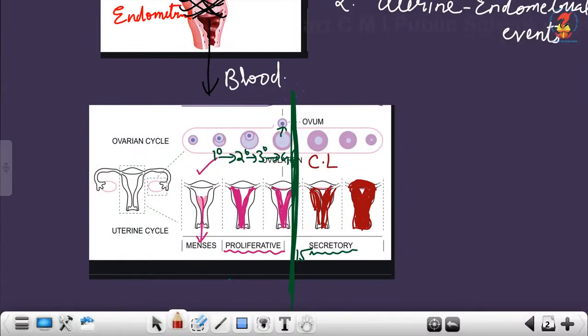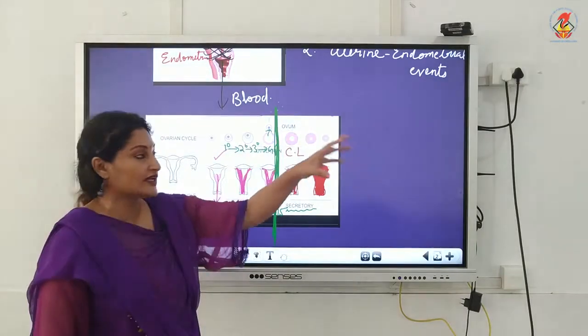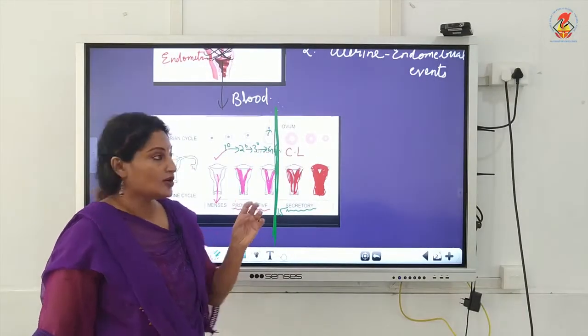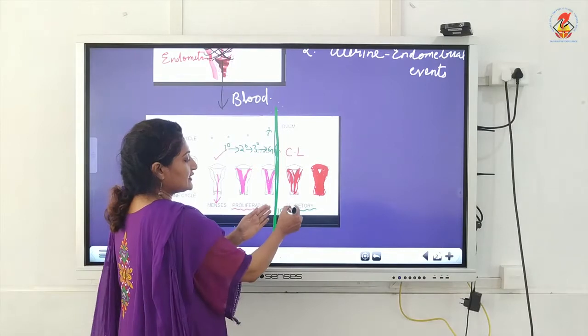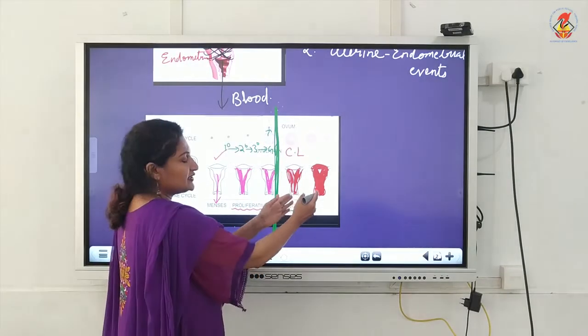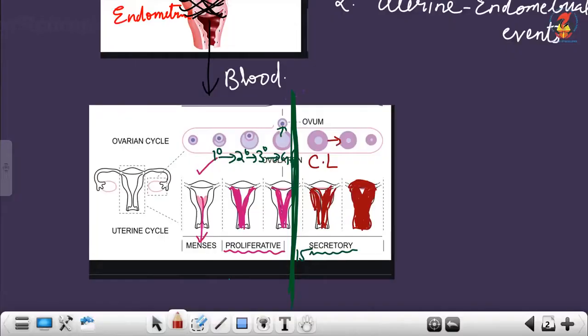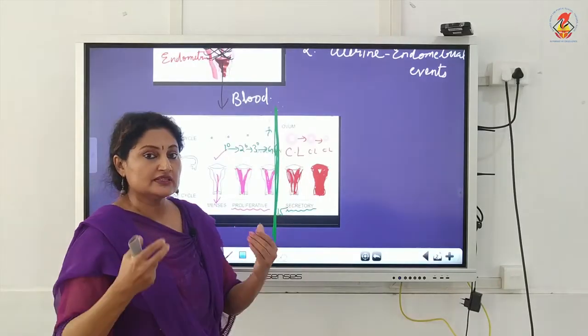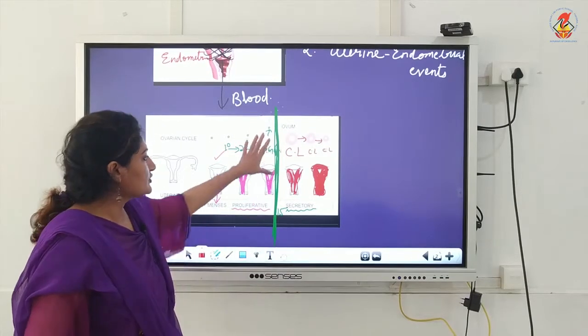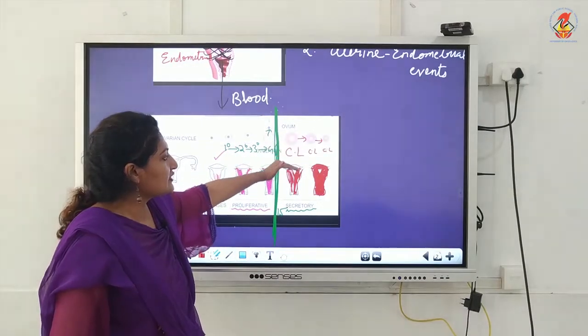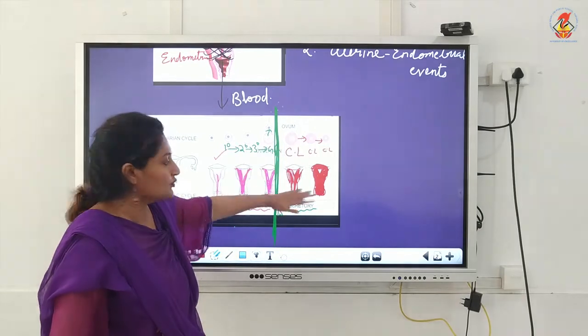So we have this as a corpus luteum. Initially, after the rupture and release of the egg, the corpus luteum is large. But slowly as days pass, say 17, 18, 19, 20 and going to the 25th, 28th day, what happens to the corpus luteum? It slowly regresses. See, it's becoming smaller and smaller. But the uterine endometrium is becoming thicker and thicker. So these are the two events, the uterine event and the ovarian event occurring during the luteal phase.